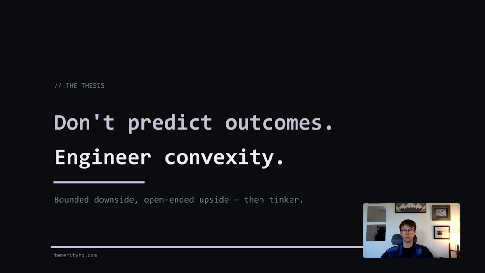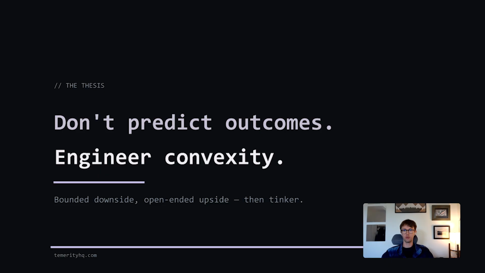Don't predict outcomes. Engineer convexity. It's easy to think that the only way to succeed in markets is to have better information or be better at predicting the future than the market. Counterintuitively, this is often an extremely difficult and unprofitable endeavor. Here, I'm presenting an alternative approach.